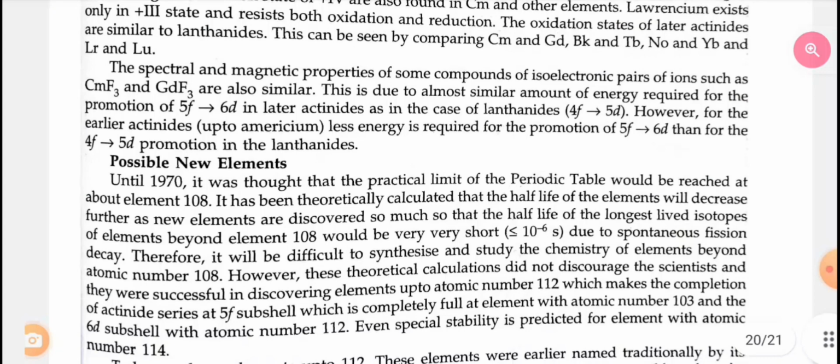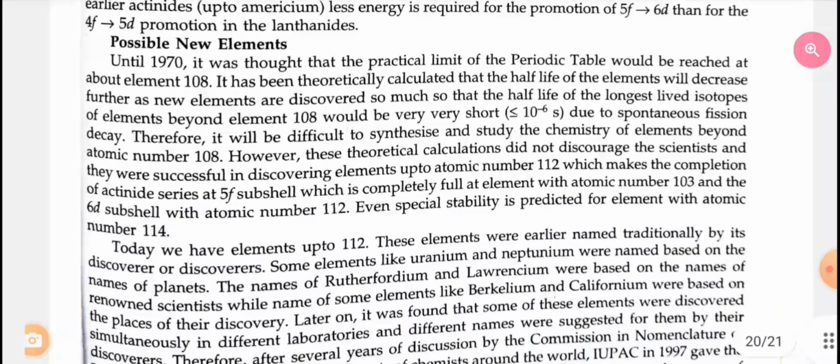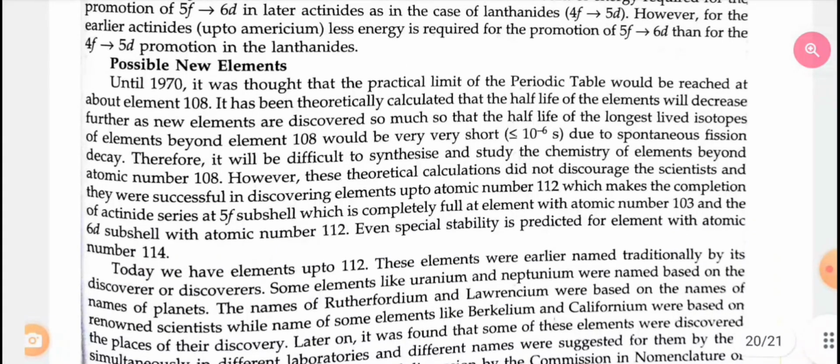However, these theoretical calculations did not discourage the scientists, and they were successful in discovering elements up to atomic number 112, which makes the completion of the actinide series at the 5f subshell, which is completely full at the element with atomic number 103, and the 6d subshell with atomic number 112. Even special stability is predicted for the element with atomic number 114. Today we have elements up to 112.